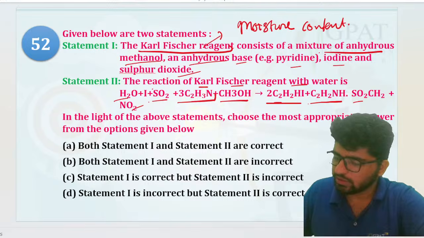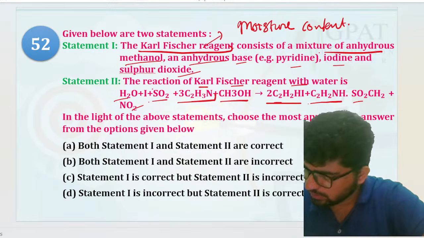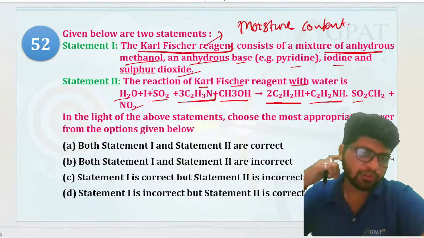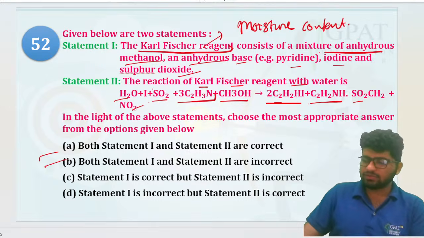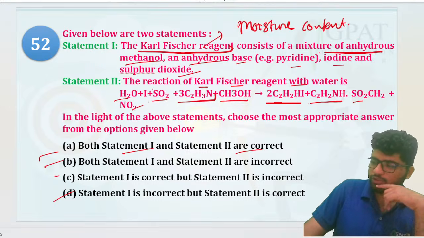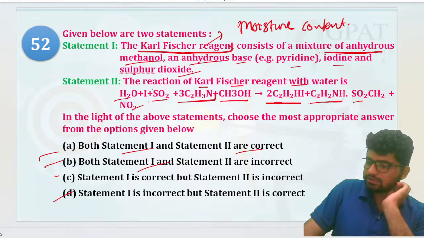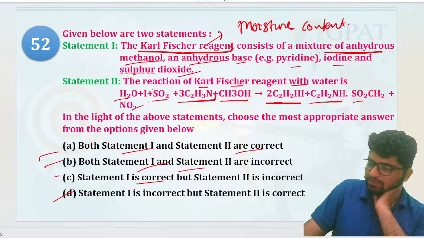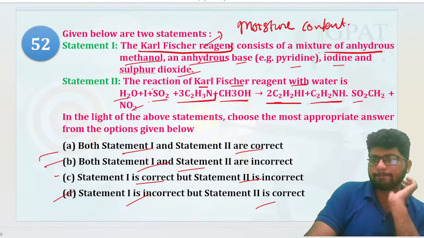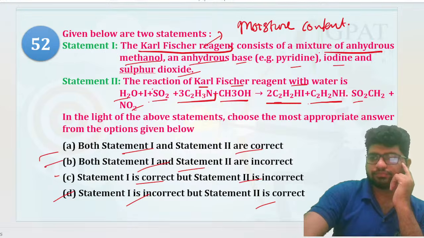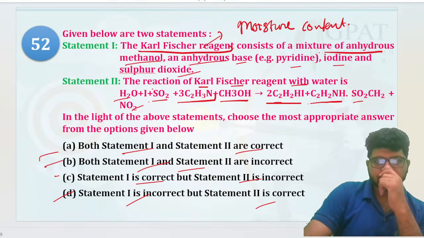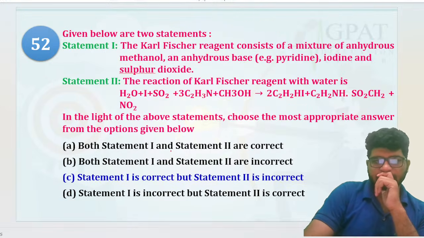First and foremost thing. So what should be the correct answer here? A, B, C, or D? A, statements 1 and 2 are correct. B, both statements are incorrect. C, 1 is correct and 2 is incorrect. D, 1 is incorrect and 2 is correct. Which one is it? That's going to be C. Very good. Statement 2 is incorrect.